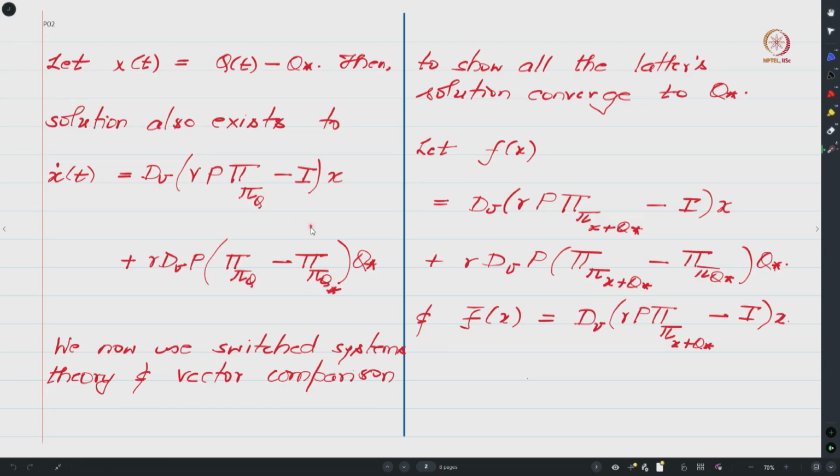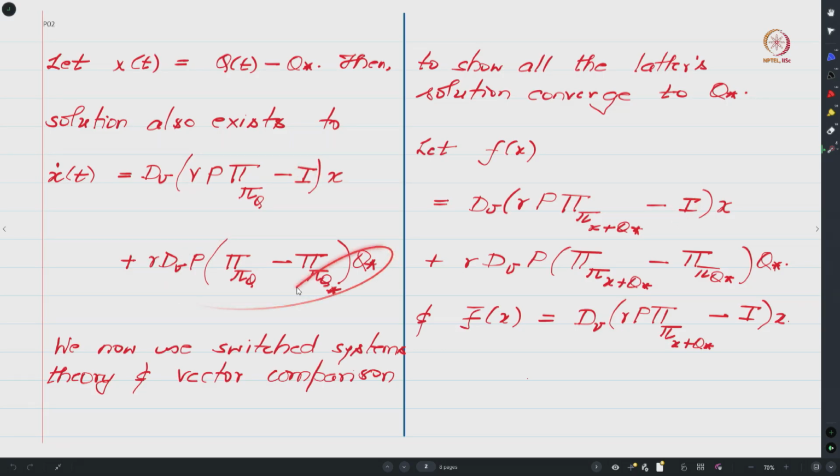And as I said, this ODE is slightly challenging, and we want to somehow make use of this vector comparison lemma to come up with a simpler ODE that is easy to analyze, right. So towards that we are going to define f to be this function. f of x is basically whatever you have here, gamma P, and wherever there is this little pi k I am going to replace it with Q, x plus Q star, and this identity is as it is, right.